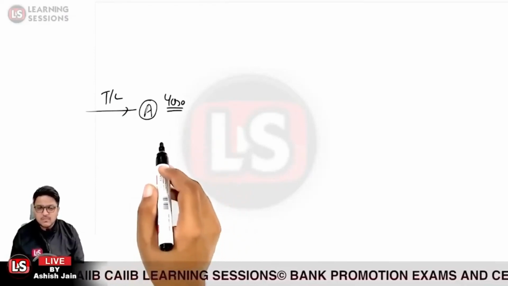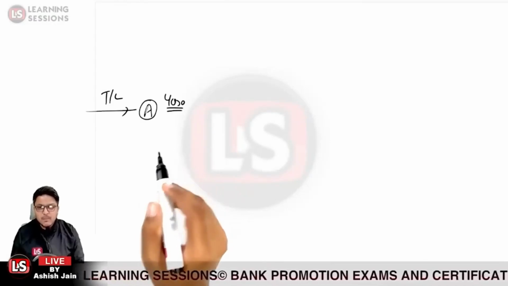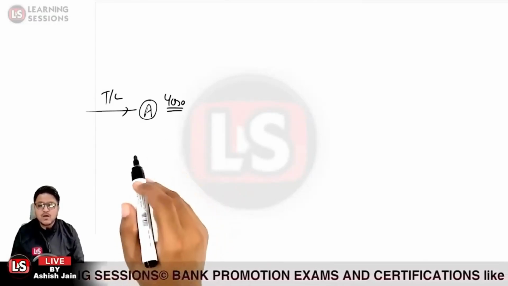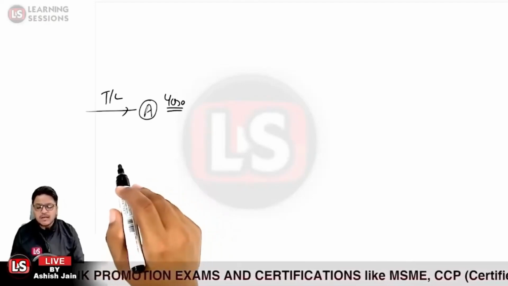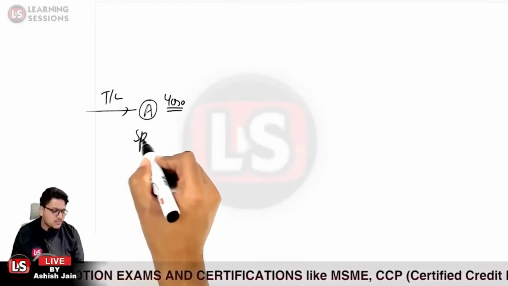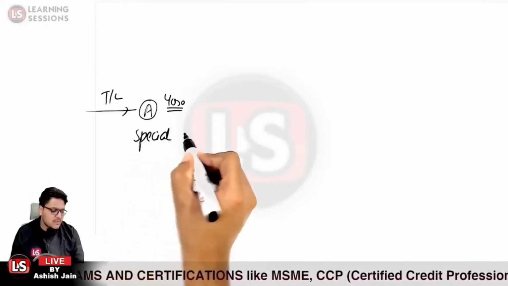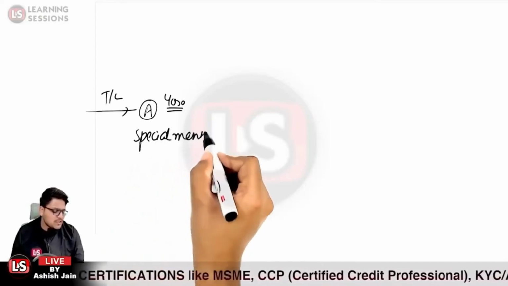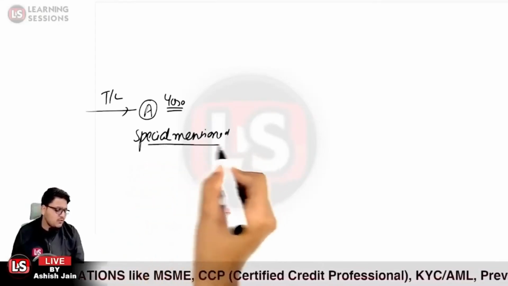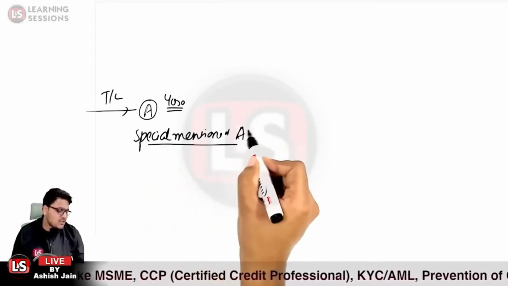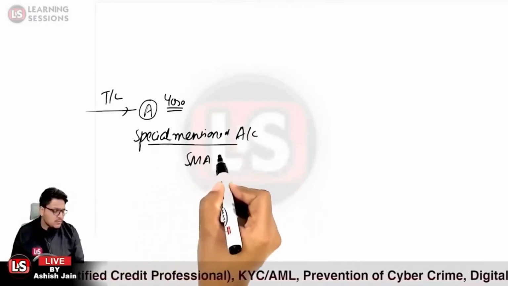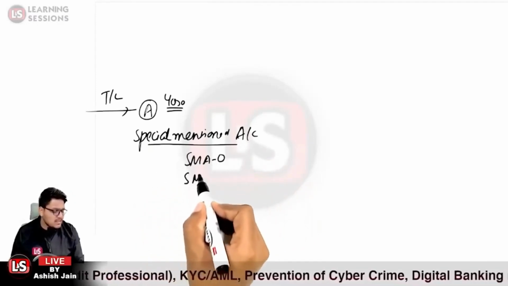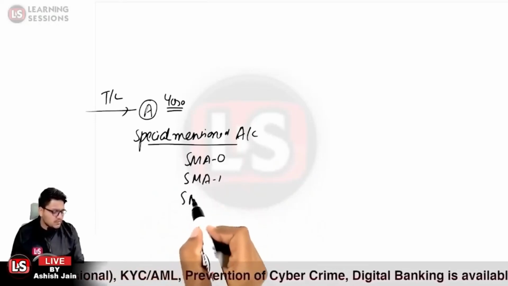In that particular case, the account is still standard, but it is showing the symptoms of irregularity, and it will be categorized as a special mention account. The special mention account is further classified into categories: SMA 0, SMA 1, SMA 2.